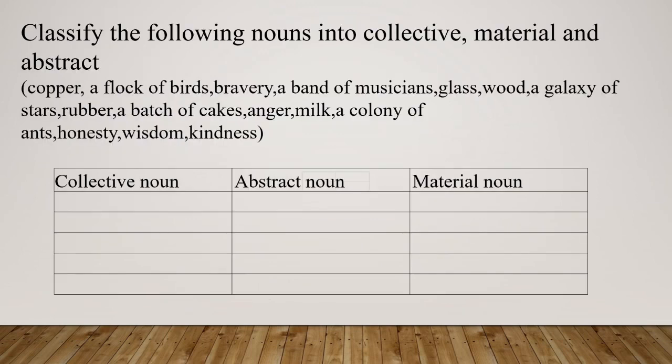Children, in this slide, you have to classify the following nouns into collective, material and abstract.